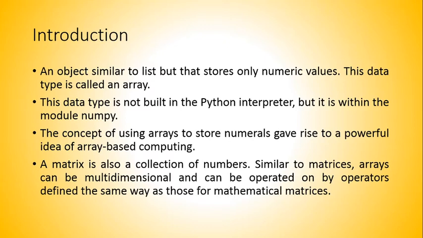Most often during scientific computation, a series of numbers needs to be operated upon together. We know that a list is a data type that stores a sequence of values. All the elements of a list can be accessed by their index, but individual list elements can belong to any data type, which we have covered in our last lecture. Hence, a new kind of object needs to be defined, which is similar to a list but stores only numeric values, and this data type is called an array.